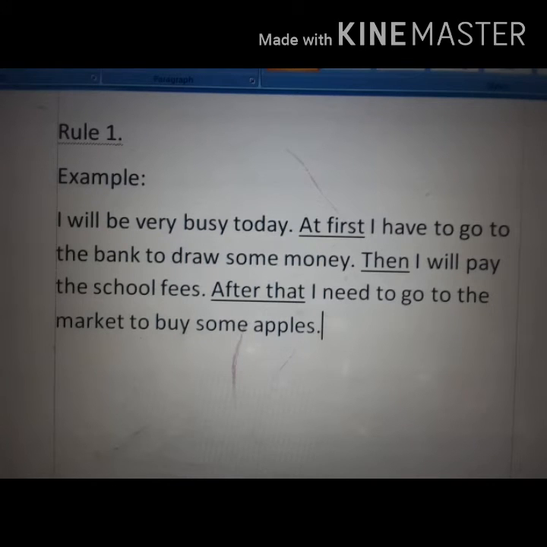Here is an example of rule number 1. I will be very busy today. At first, I have to go to the bank to draw some money. Then I will pay the school fees. After that, I need to go to the market to buy some apples.